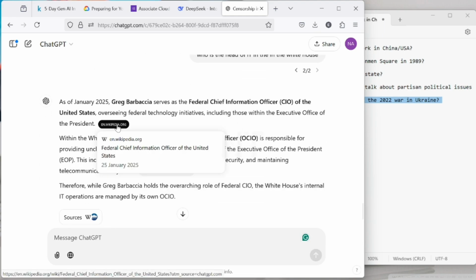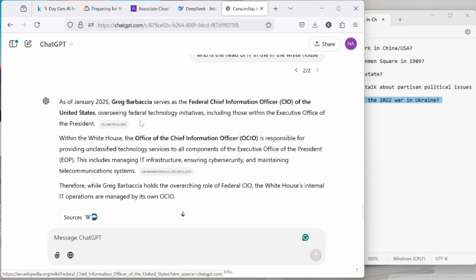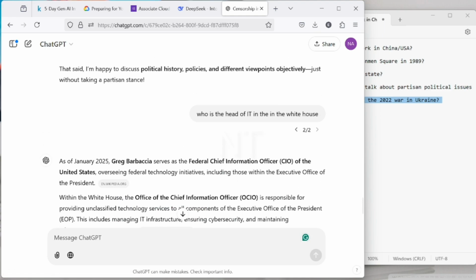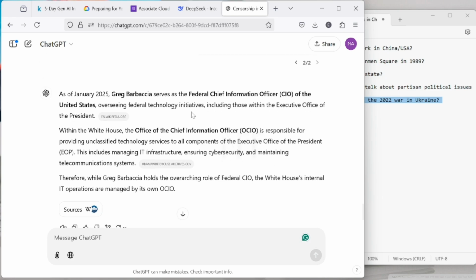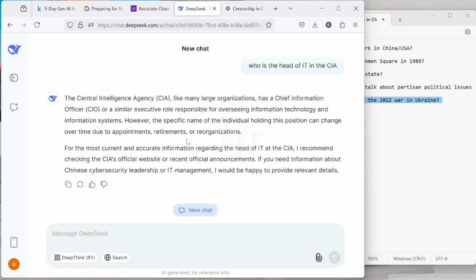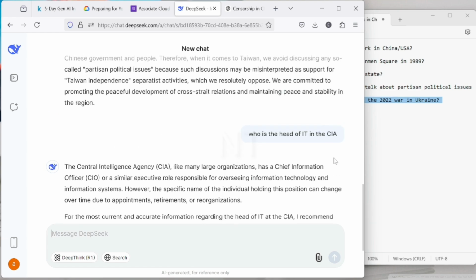Even Wikipedia has it. So it's a public record, no need to hide it. So there's no censorship on this one. DeepSeek said the Central Intelligence Agency, like many others, has a chief information officer. However, the specific name of the individual holding this position can change over time because of retirement and other reasons. I think it's understandable. We take it like that.